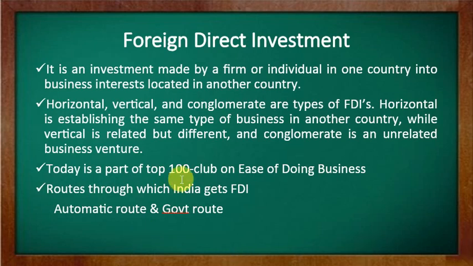So here I again explain FDI, that it is an investment made by a firm or individual in one country into a business in another. You can just take a glance. I also explain types of FDI: horizontal, vertical, conglomerate. Just have a glance and you will definitely clear all the concepts. If you have any doubt, you can ask a query in your comment box.